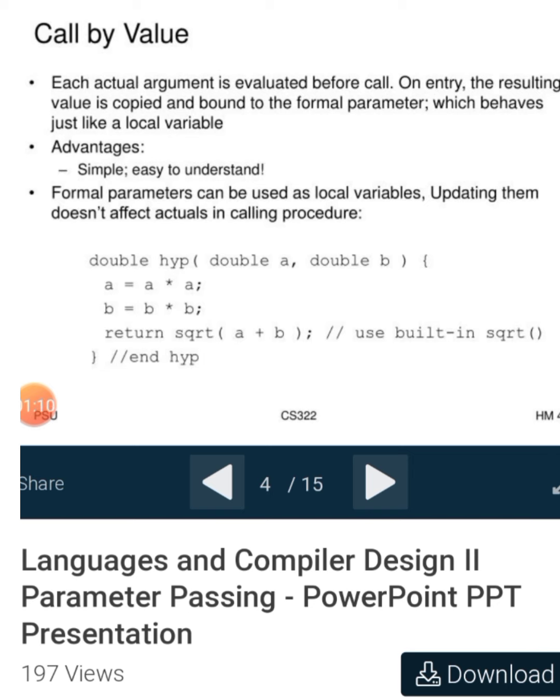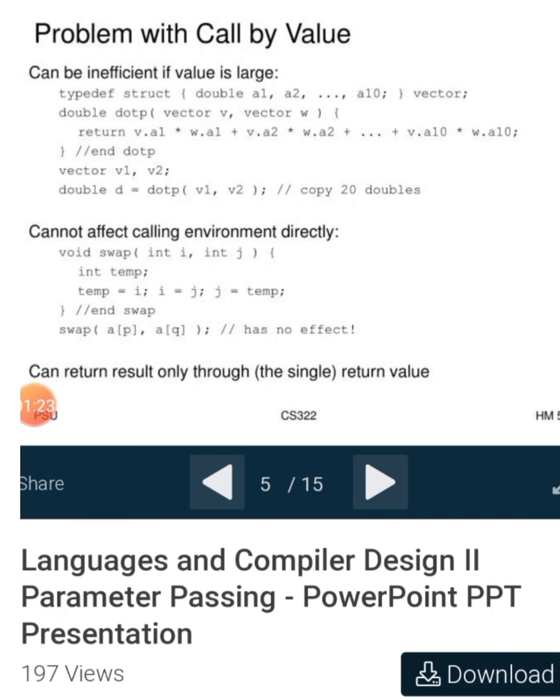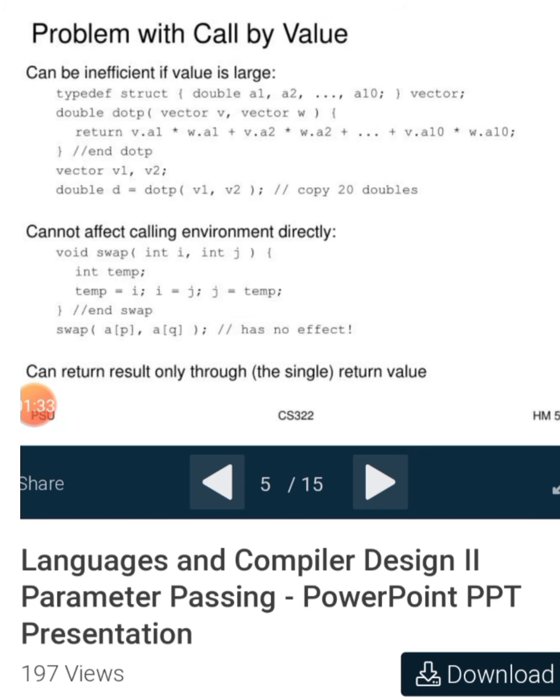Example: double hyp(double a, double b) { a = a * a; b = b * b; return sqrt(a * b); } Use the built-in square root function. Problems with call by value: it can be inefficient if the value is large, it cannot affect the calling environment directly, and it can return a result only through a return value.